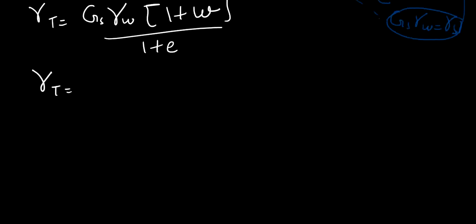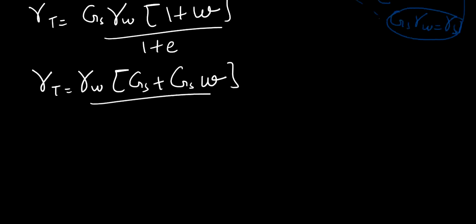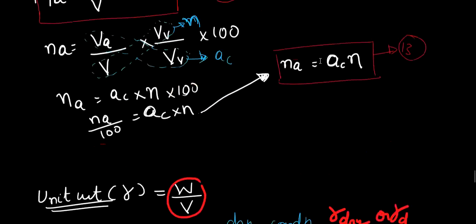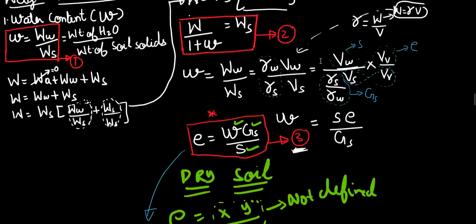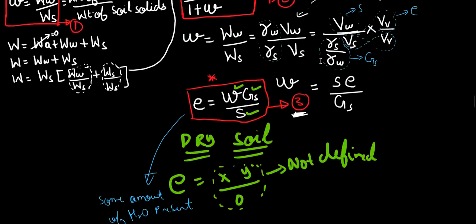Now let's take Gs inside the bracket, so I will be getting gamma W into Gs plus Gs into water content upon 1 plus e. Now I know one thing, that e is equal to w Gs by S. This thing we have already derived in equation number 3. Now I will make use of it.